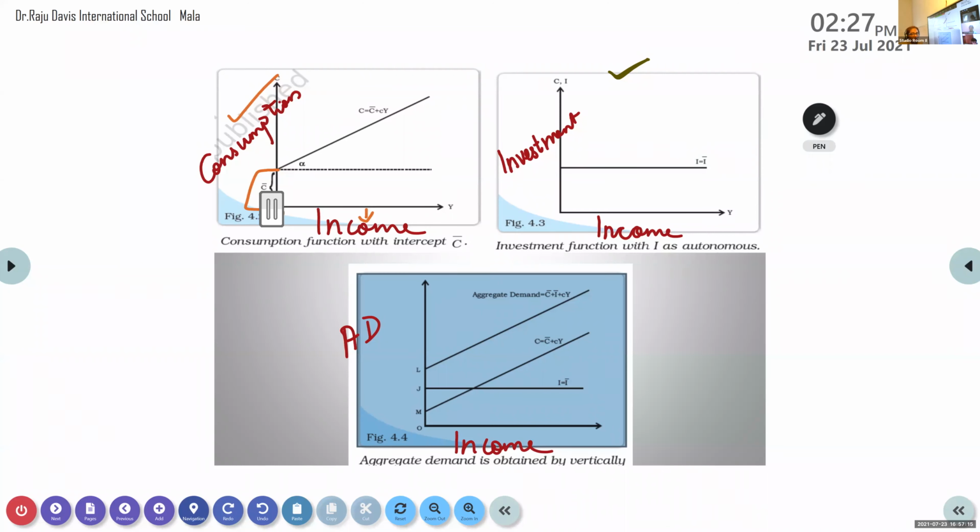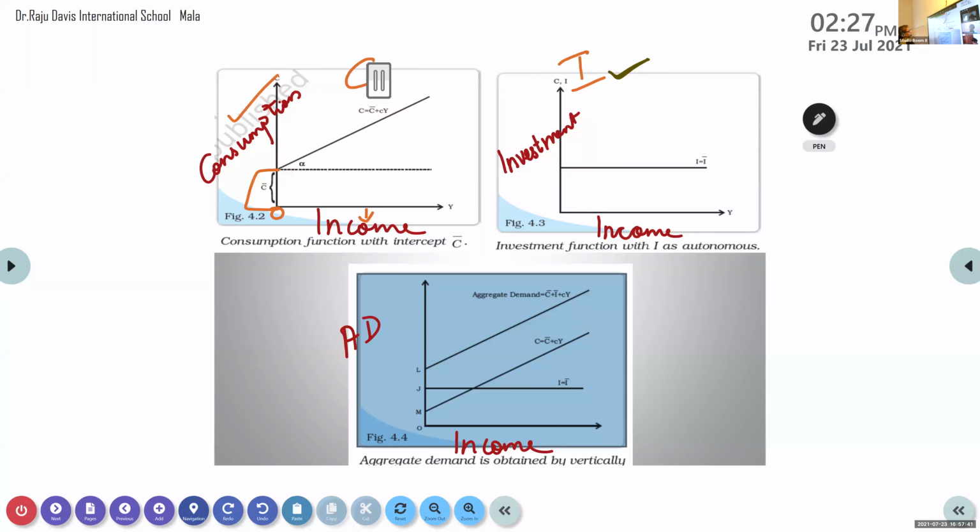Because even when we are not earning anything, we have to consume, otherwise we will not live. That assumption we have taken, and we say that part is independent of income. That we call autonomous consumption. Got it?